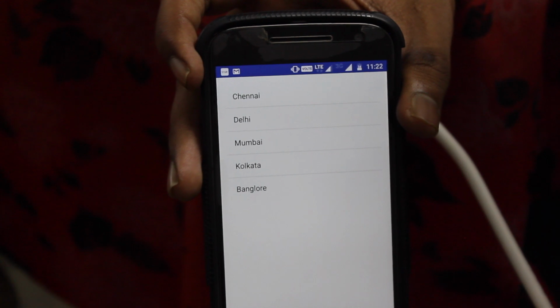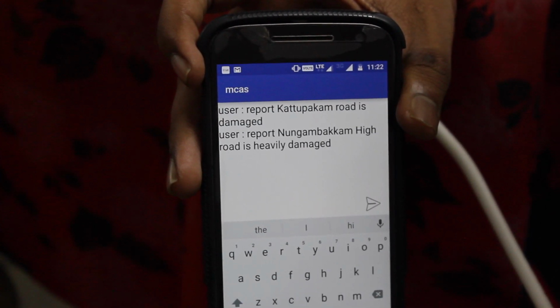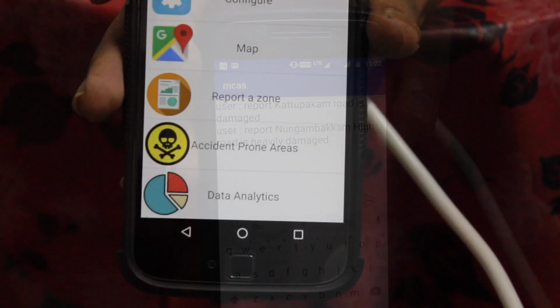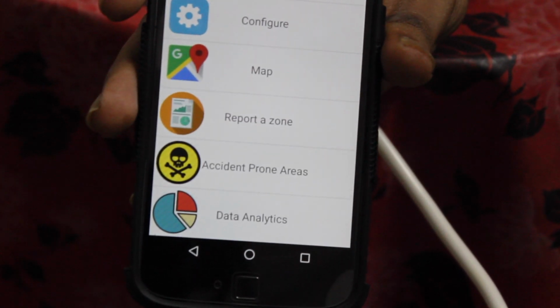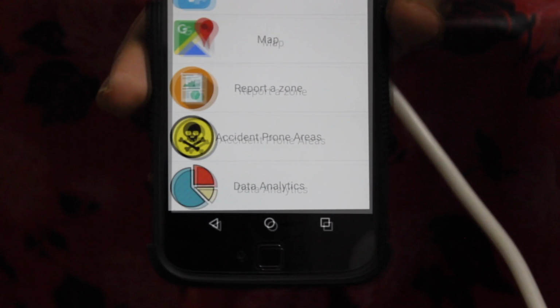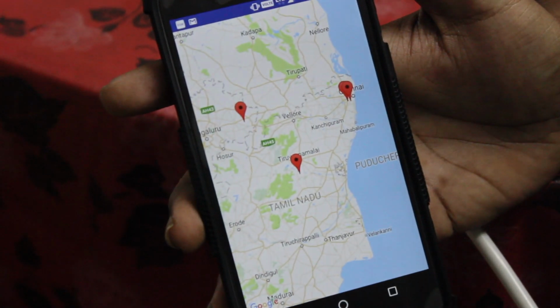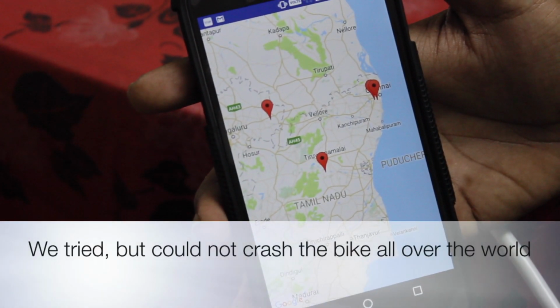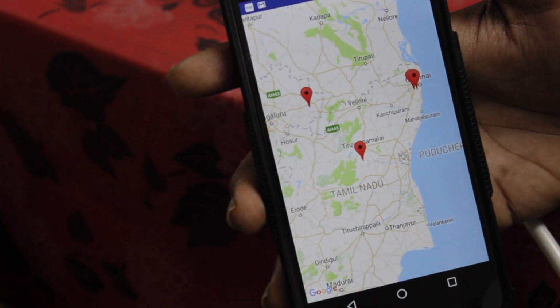Let's now go into one of the sections. As you can see, some users have already reported instances where they felt that the roads were not motorable. The next feature of this app enables us to view all the accident-prone zones around the world. This data is not something a user enters by himself, but this data occurs when a bike crash occurs. This is an automatic and real-time process, which is an integral part of the intelligence of our app.